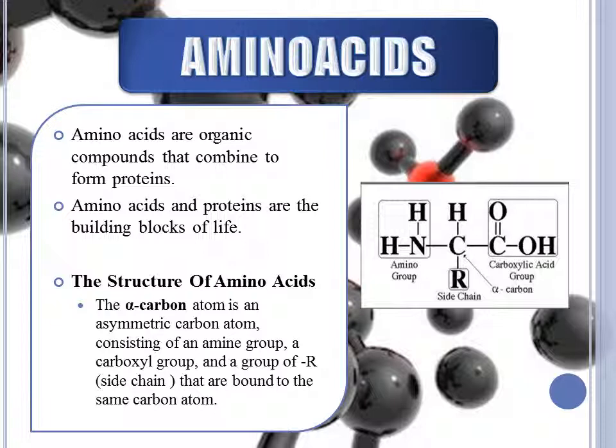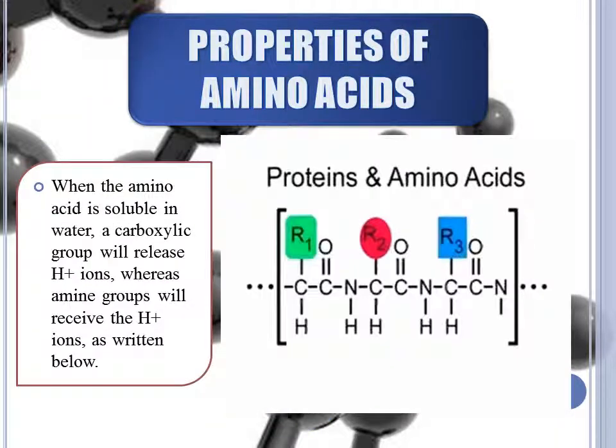The alpha carbon atom is an asymmetric carbon atom consisting of an amino group, a carboxyl group, and a group R that are bound to the same carbon atom.